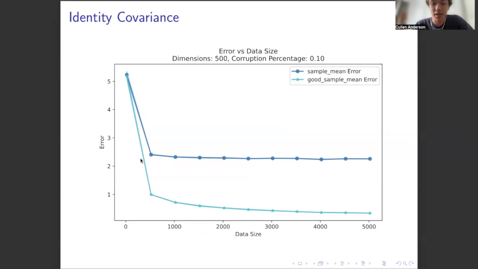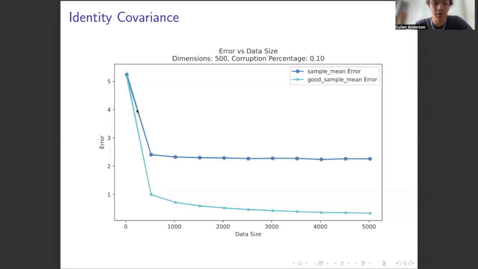So this light blue line, denoted as the good sample mean error, shows the error induced by the sample mean of the inliers. That is the data before corruption. And as discussed earlier, we expect square root of d over n error here, which is indeed what we see. So with low data size, the error induced by the variance from the low data size is meaningful, whereas as data size increases, it stabilizes approaching zero.